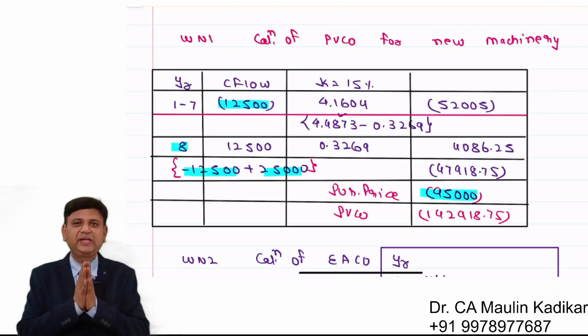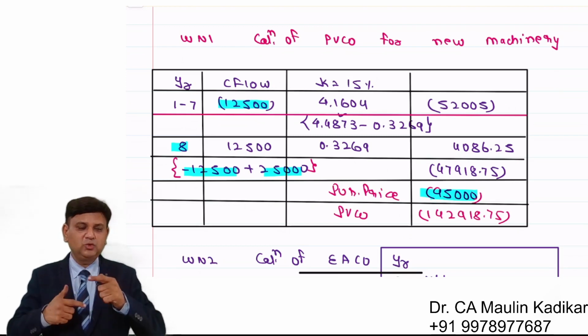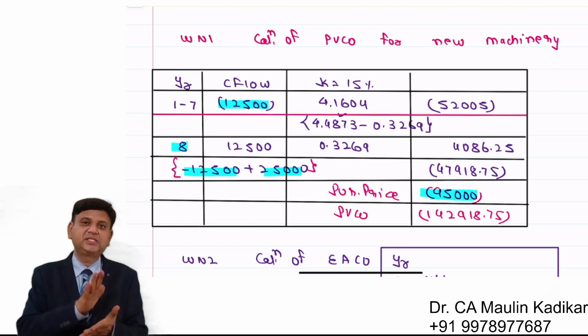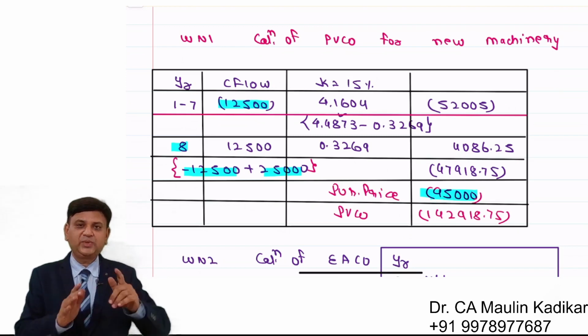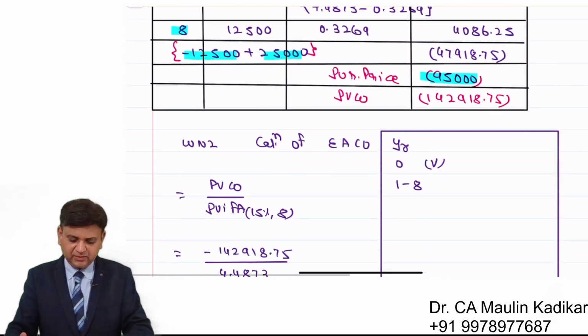So a small summary of the entire answer, dear students. This is the question wherein we use the equalized annual concept for decision making. This question is about when to replace the existing machinery. As far as the new machinery is concerned, we have been provided with the information on the present value cash outflow, and we have computed the equalized annual cash outflow.